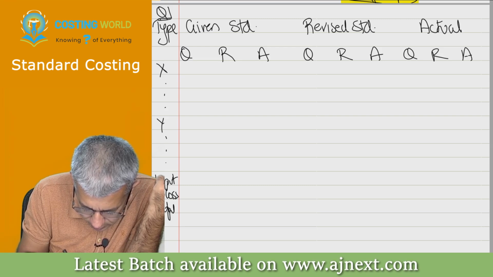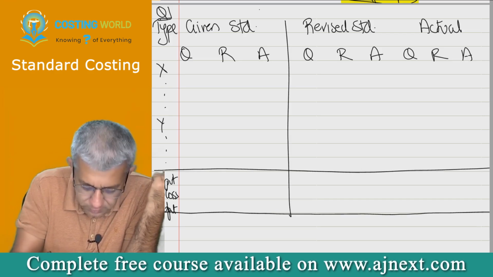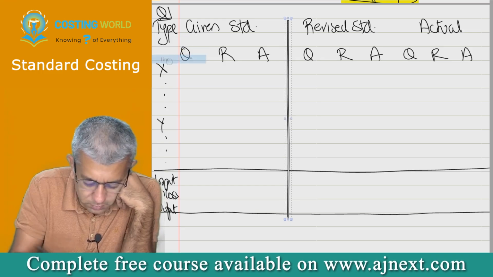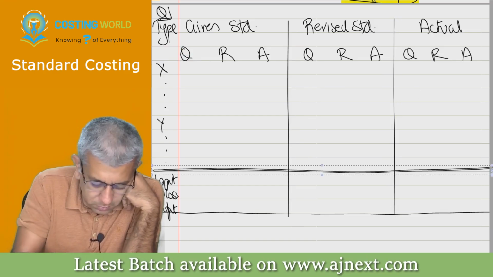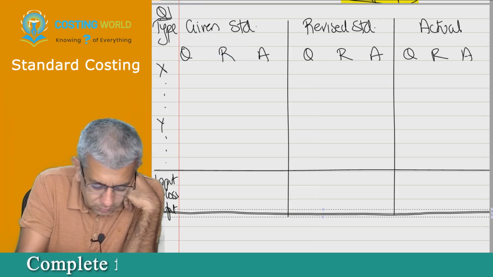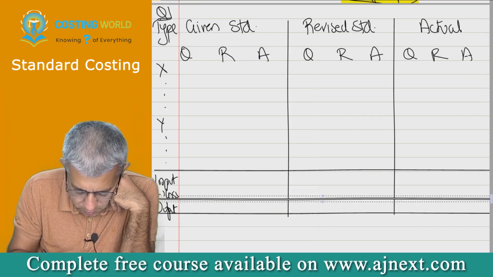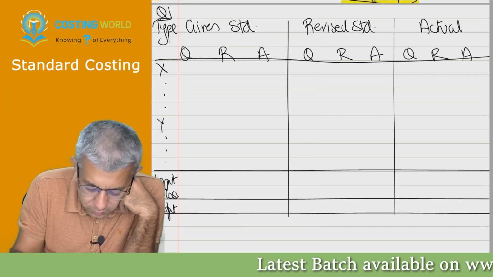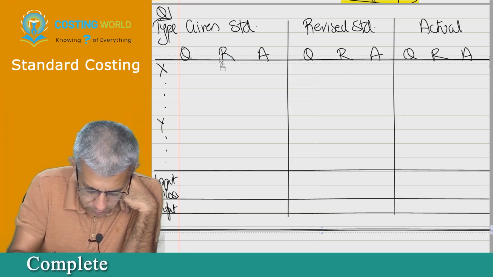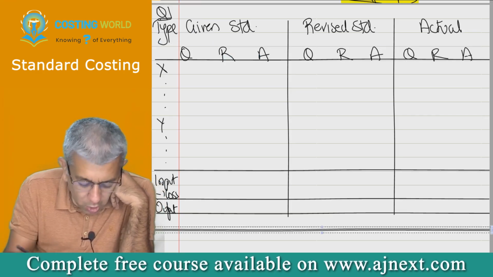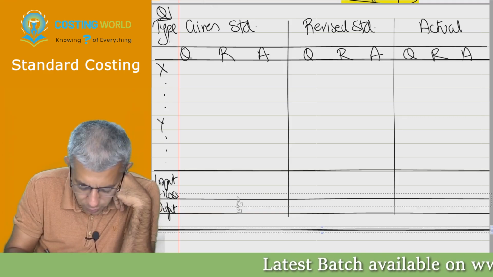Input, loss, output. Less loss will give you output. Input, less loss will give you output.